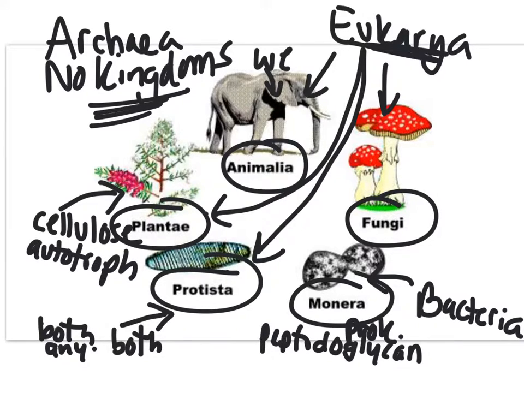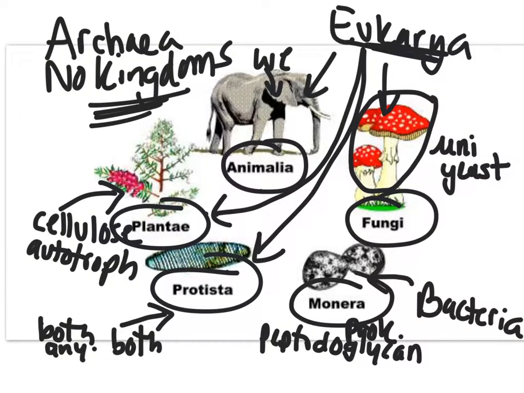And then lastly, I kind of skipped over them, we have our fungi. Fungi are interesting in that we usually think of mushrooms, which are multicellular, but some fungi can be unicellular, like yeast. So when we talk about cell type, we actually have to say both, uni or multi. Their cell walls, which they do have, are made up of something called chitin, just another kind of chemical.